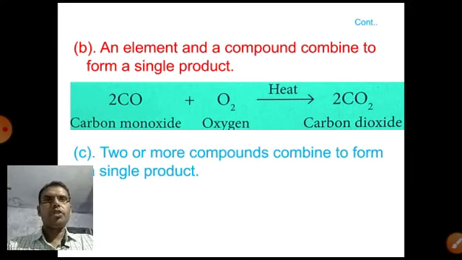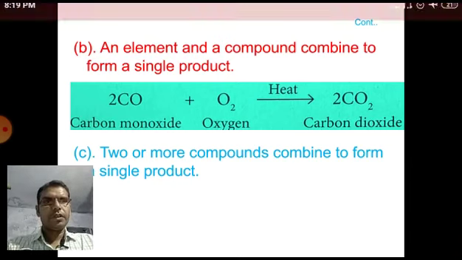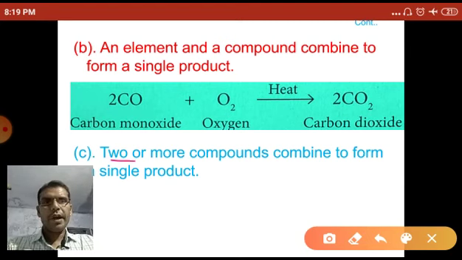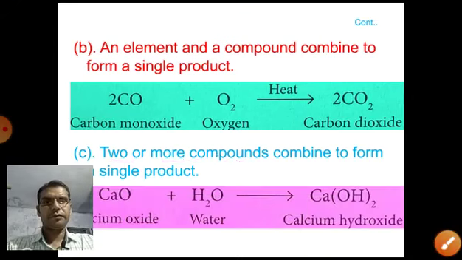Next, two or more compounds combine to form a single product. Here, two or more compounds also combine to form a single product.